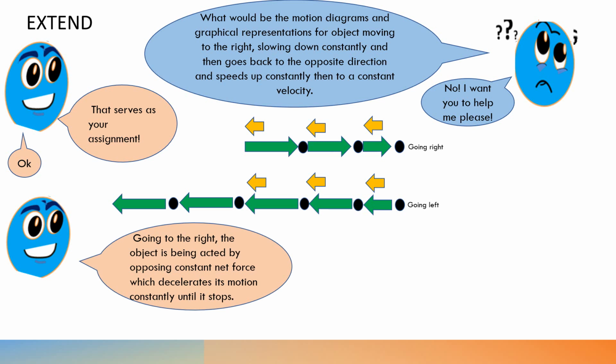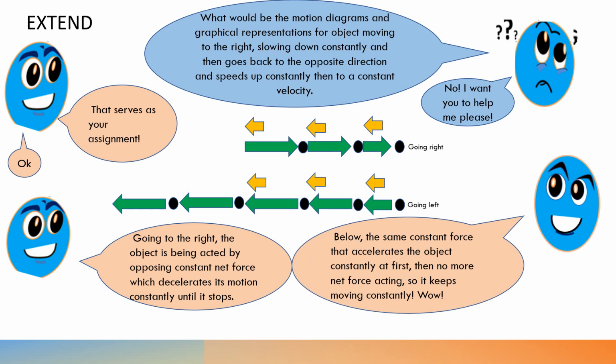Going to the right, the object is being acted on by an opposing constant net force, which, of course, decelerates its motion constantly until it stops. Below, the same constant force that accelerates the object constantly at first, then no more net force acting, so it keeps moving constantly. Wow, that's Newton's second law, then first law.